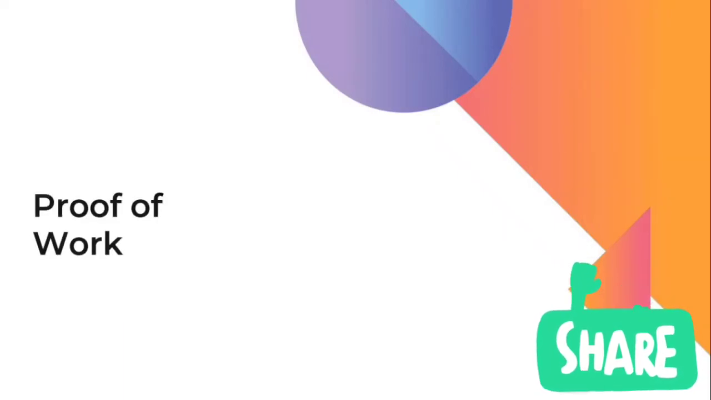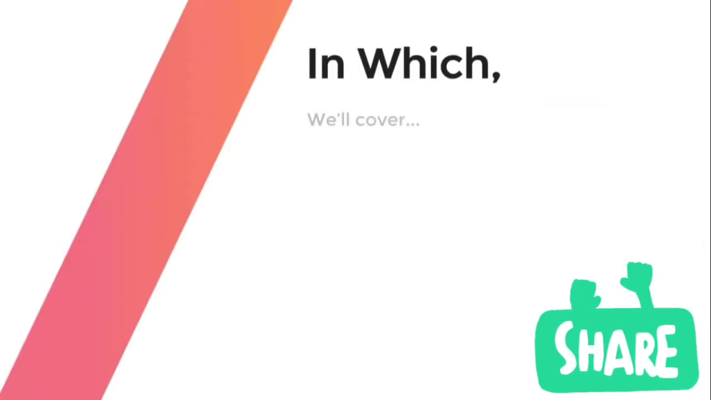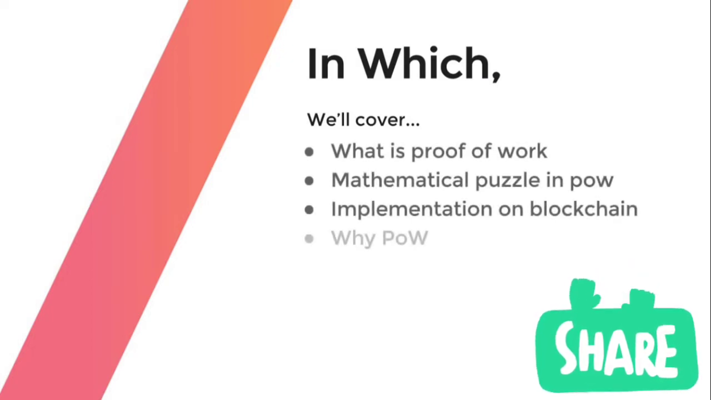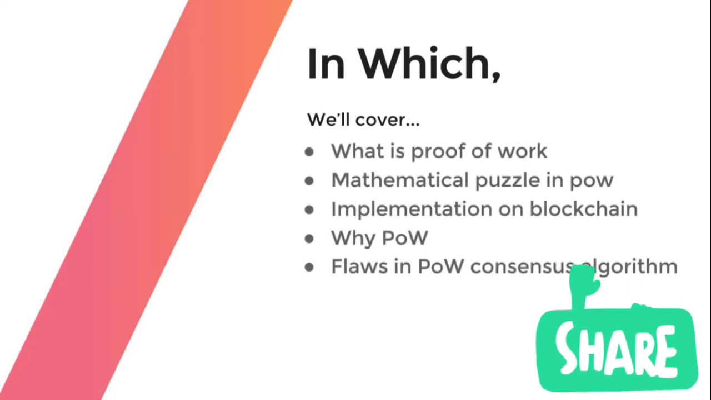In this tutorial, we will be learning about proof of work, in which we will cover what is proof of work, how mathematical puzzles come into picture when using proof of work, how you can implement proof of work on blockchain, why not to use other algorithms instead of proof of work in Bitcoin blockchain, and at last what are the flaws in proof of work consensus algorithm. So there are a lot of things to learn in this tutorial. Let's get started.